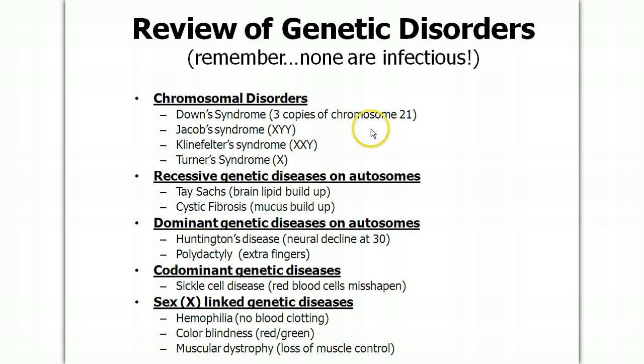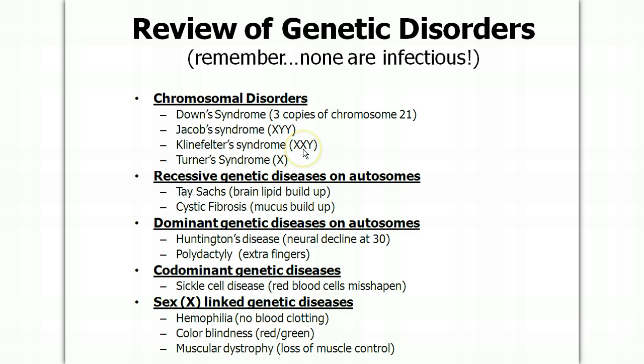Alright, so this is a review of genetic disorders. We're going to talk about this on Monday. And we have chromosomal disorders, basically getting extra copies of chromosomes. The one I want you to focus on is Down syndrome. That's 3 copies of chromosome 21. But there's one called Jacob syndrome, which causes some problems in males, getting extra Y chromosome.